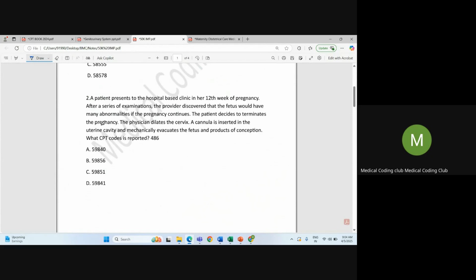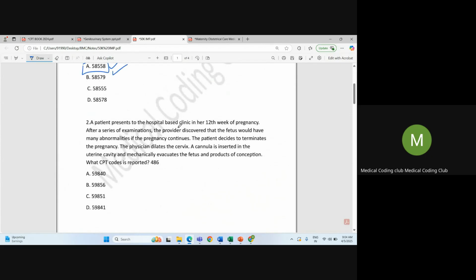So next question. A patient presents to the hospital at the 12th week of pregnancy. After a series of examinations, the provider discovered the fetus would have many abnormalities if the pregnancy continues. So the patient decides to terminate the pregnancy. The physician dilates the cervix, a cannula is inserted into the uterine cavity, and mechanically evacuates the fetus and products of conception. Let's find the complete abortion code set.